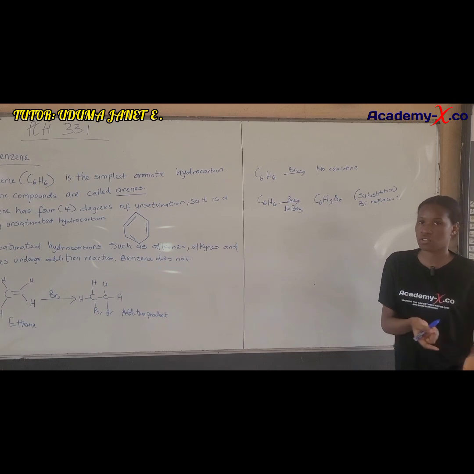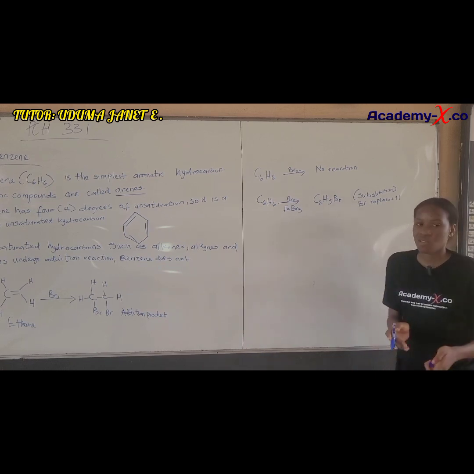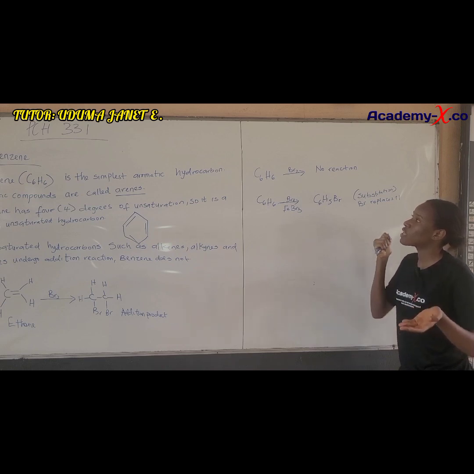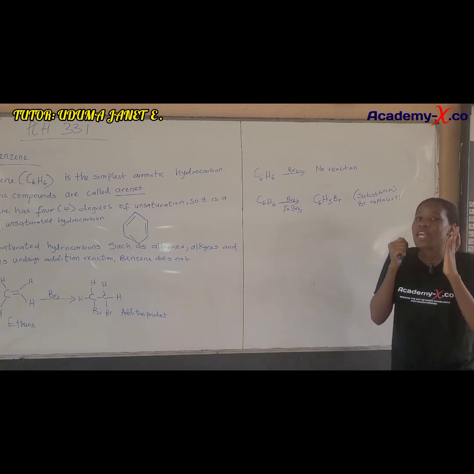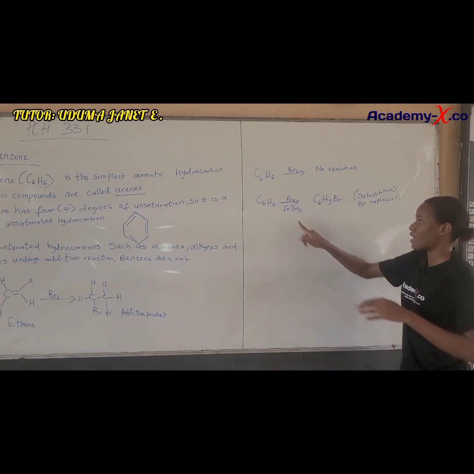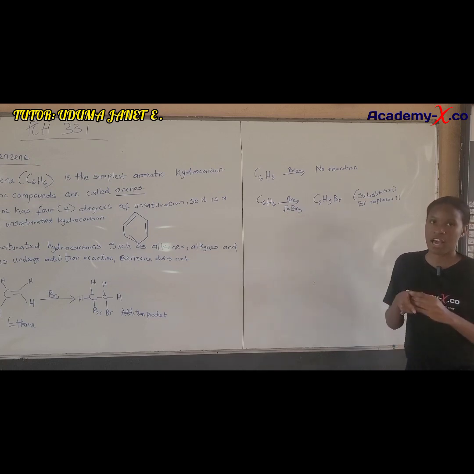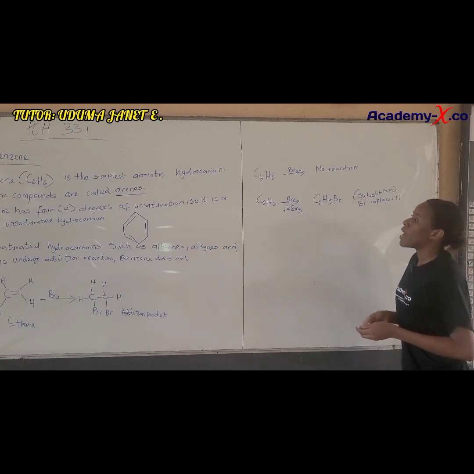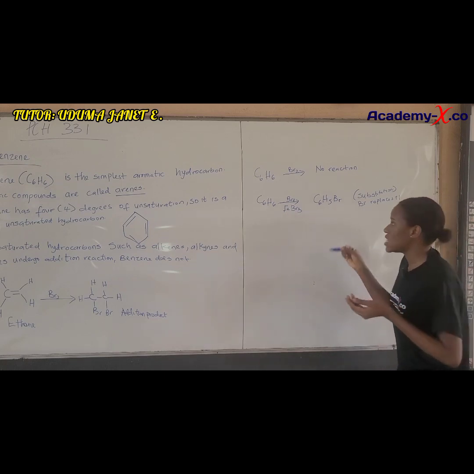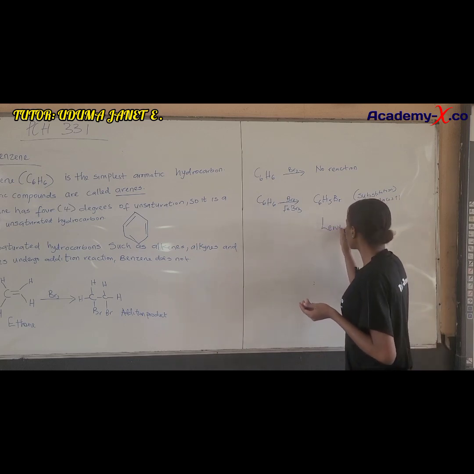undergo addition reactions. What benzene undergoes is what we call a substitution reaction, and it undergoes that substitution reaction in the presence of iron 3 bromide. This iron 3 bromide is what we call a Lewis acid.